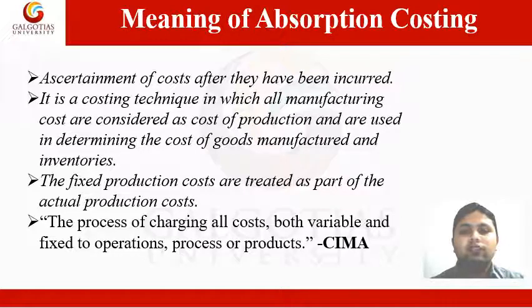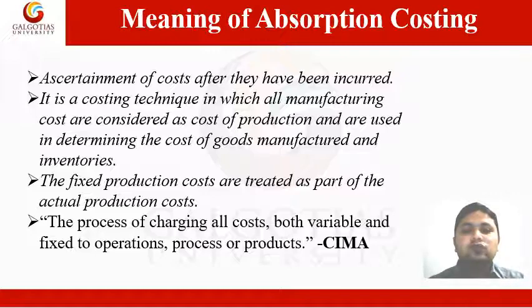Now the meaning of absorption costing. Absorption costing refers to the ascertainment of costs after they have been incurred. Here, fixed costs as well as variable costs are allotted to cost units and total overheads are absorbed by actual or normal activity level. Absorption costing is called total or historical or traditional or cost plus costing. It is not suitable for exercising cost control as there is substantial time gap between occurrence of expenditure and reporting of information.